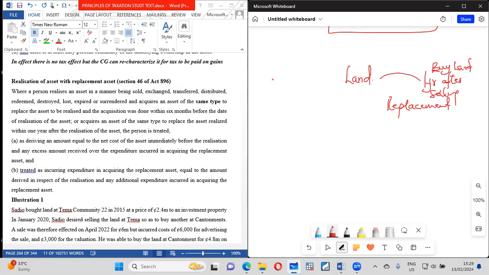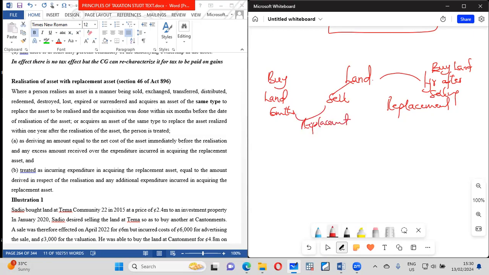Or if I buy a land 6 months before selling this one, that one too is called replacement.